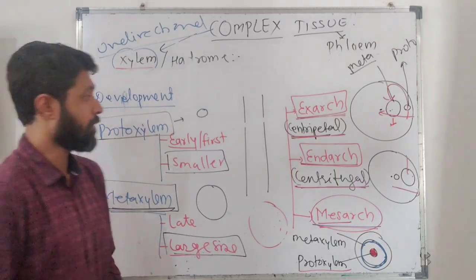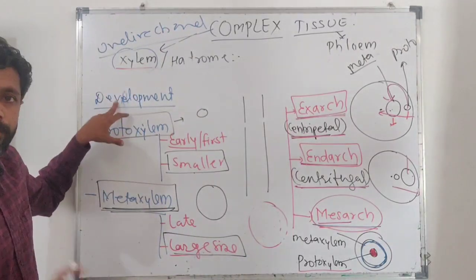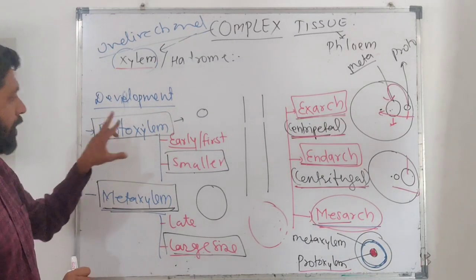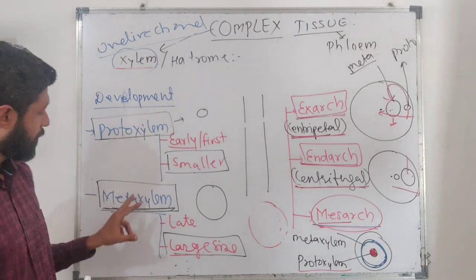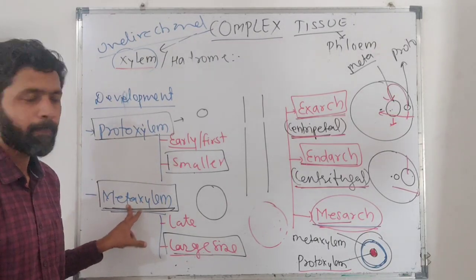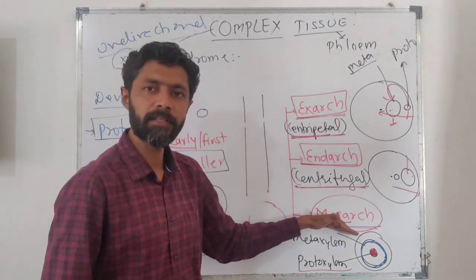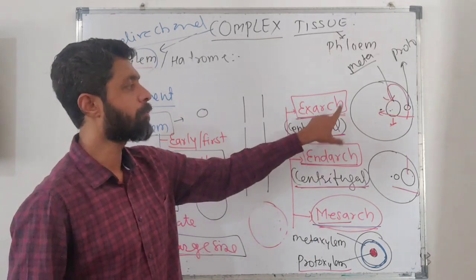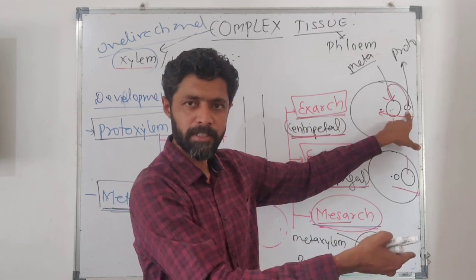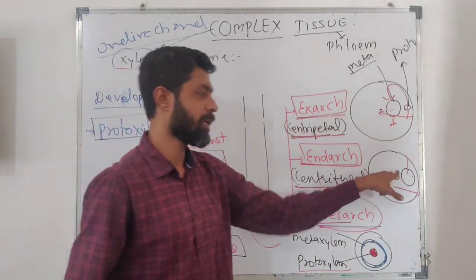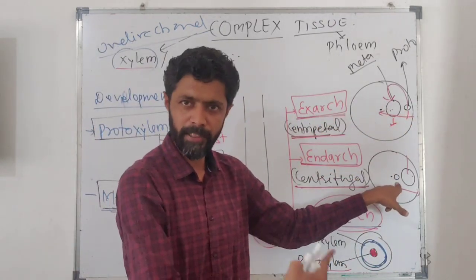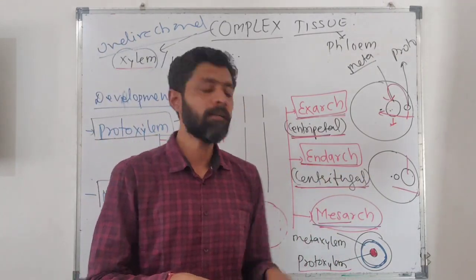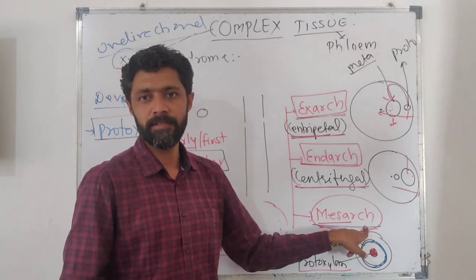Now, on the basis of development of xylem, there are two types: protoxylem and metaxylem. The early form is considered protoxylem, the late form is considered metaxylem. On the basis of their arrangement, we have three types: exarch, endarch, and mesarch. If protoxylem is on the outer side, we call it exarch. If protoxylem is on the inner side compared to the metaxylem, we call it endarch. If protoxylem is enclosed within the metaxylem, we call it mesarch.